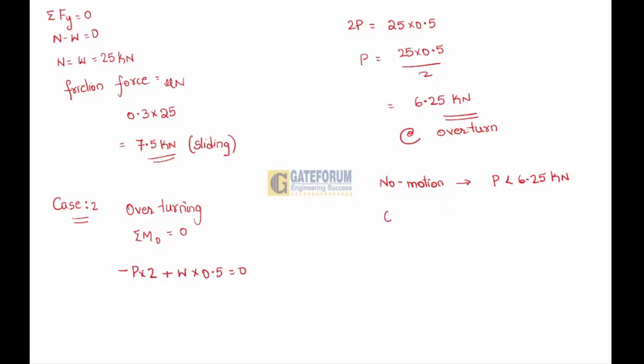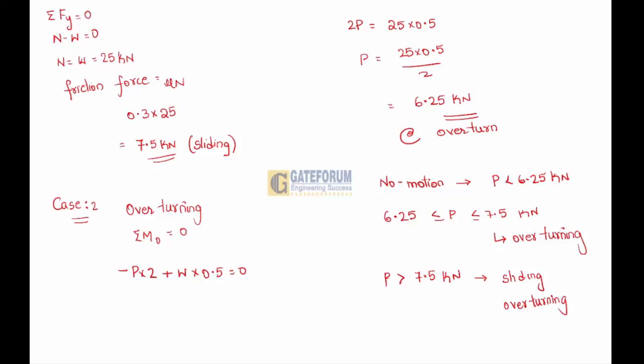Whenever the force is between 6.25 and 7.5 kilonewton, motion of the block will occur by overturning. Whereas if P is greater than 7.5 kilonewton, motion of the block will occur by both sliding and overturning.